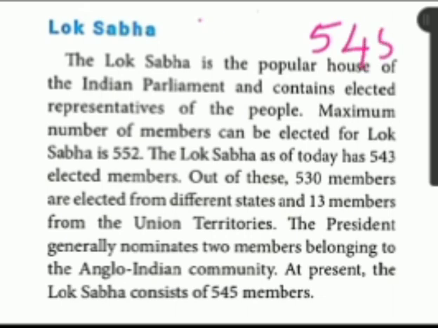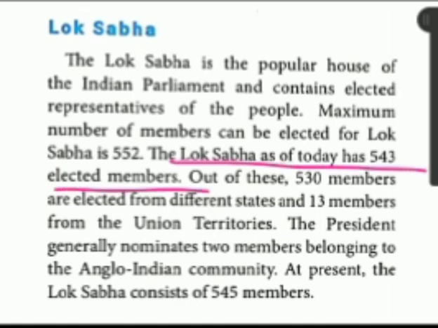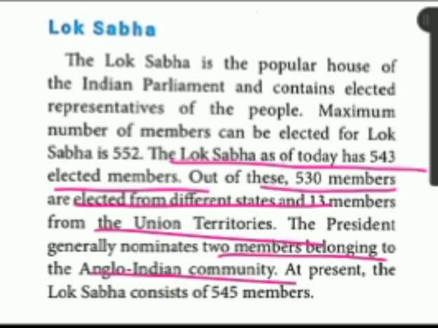545 members are there. Out of that, 543 members we are electing, and the president nominates 2 members from the Anglo-Indian community, like I told already. Okay, the same thing only it is given. See here. The Lok Sabha today has 543 elected members. Out of these, 530 members are elected from the states, as well as 13 members from the union territories. In such a way, the president nominates the 2 members belonging to the Anglo-Indian community.